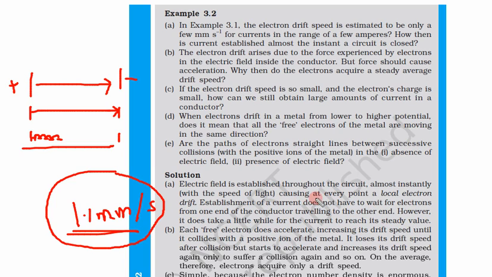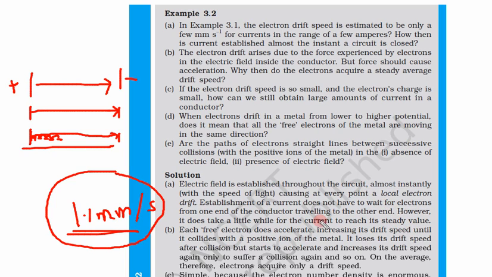So what does this cause? Causing at every point a local electron drift. That means electrons are drifting at each and every point. It is not that one electron is going from here to here. Establishment of the current does not have to wait for electrons from one end of the conductor to travel to the other end. It does not mean that an electron has to go from this side to this side, but there is a chain that starts moving almost instantaneously. However, it does take a little while for the current to reach its steady value.